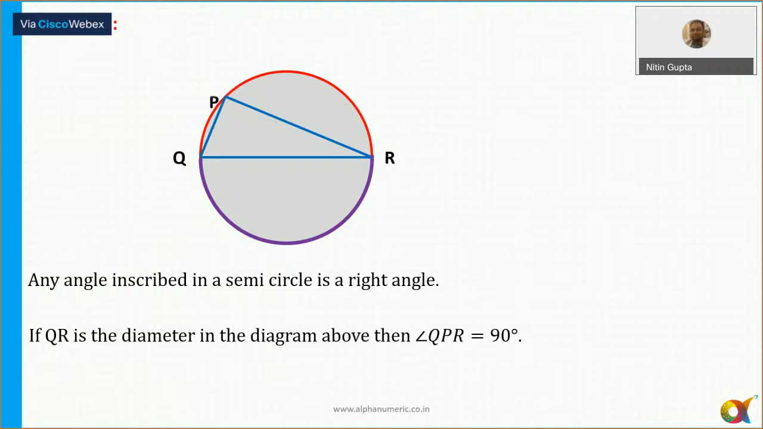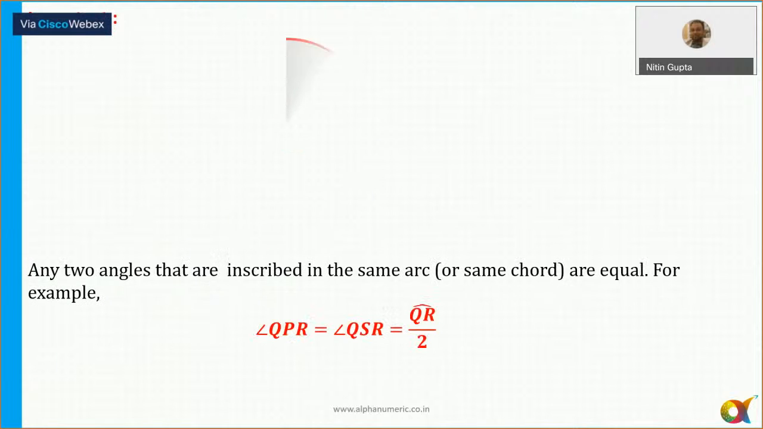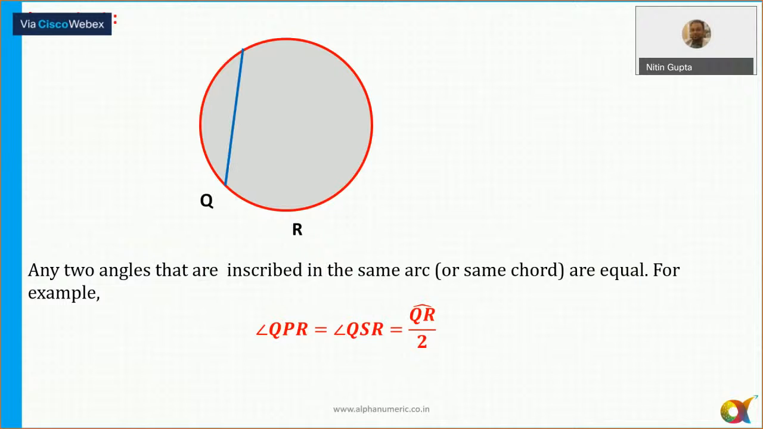Next point. Any two angles that are inscribed in the same arc are always equal. So angles subtended by the same chord or the same arc at the circumference are always equal.